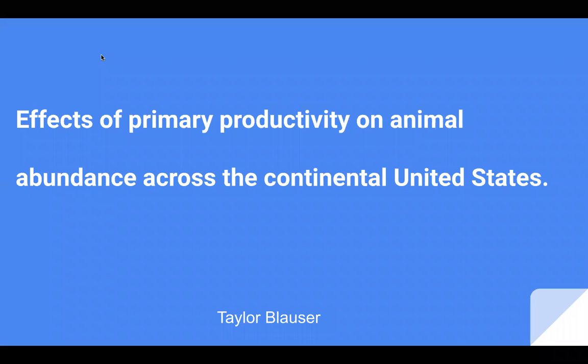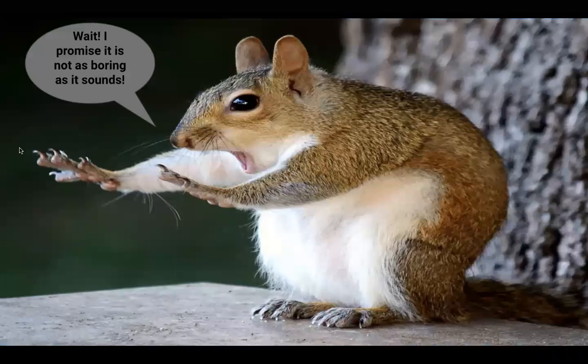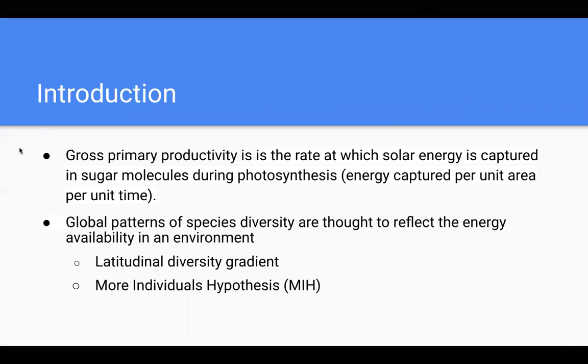Okay, so this is the effects of primary productivity on animal abundance across the continental United States. Here's a picture of a squirrel, and it says, wait, I promise it's not as boring as it sounds. So gross primary productivity is the rate at which solar energy is captured in sugar molecules during photosynthesis.